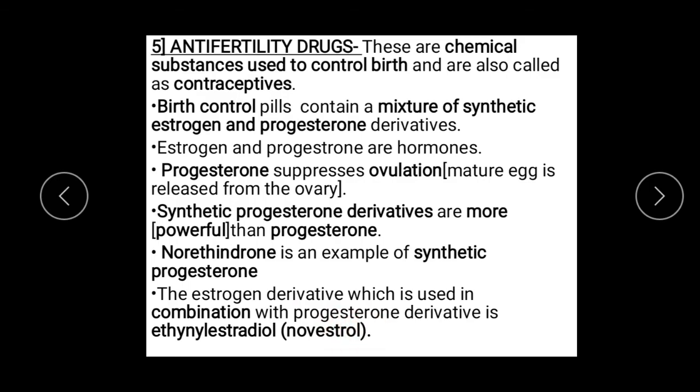So here we wind up with anti-fertility drugs. These are the drugs which control birth. They are also called contraceptives. They contain estrogen and progesterone derivatives. Novestrol is a drug which is a combination of estrogen derivative and progesterone derivative. And a synthetic progesterone example is norethindrone.